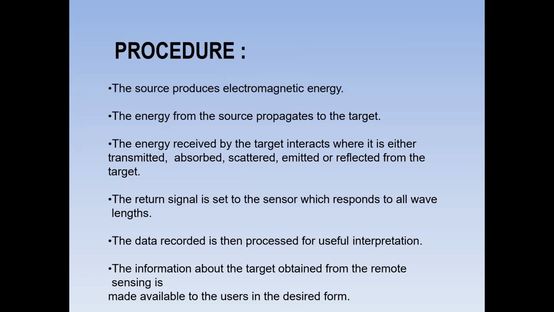The atmosphere affects the electromagnetic radiation in two ways, as discussed in the last slide: transmitted, absorbed, scattered, emitted, or reflected from the target. The electromagnetic waves touch the target. This type of condition occurs.